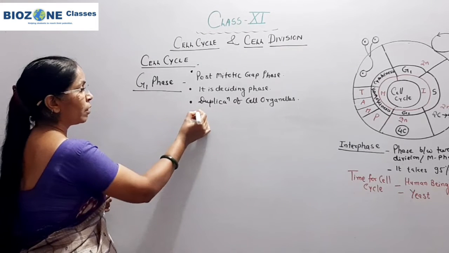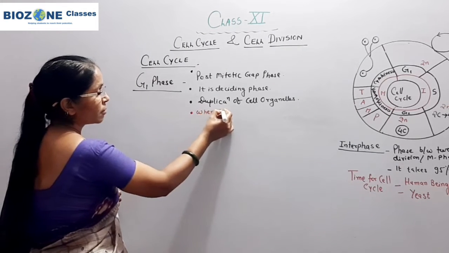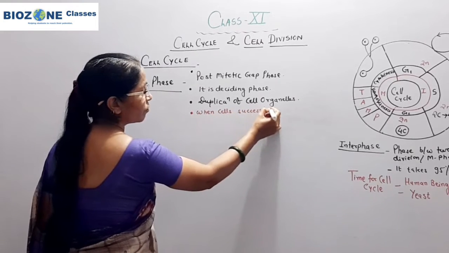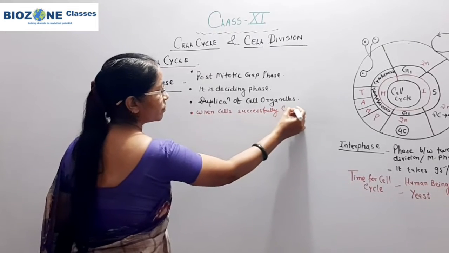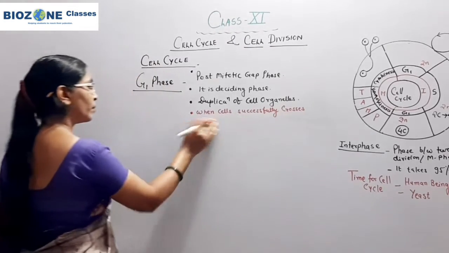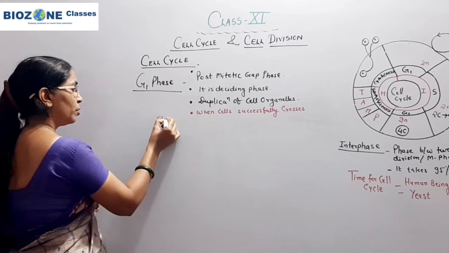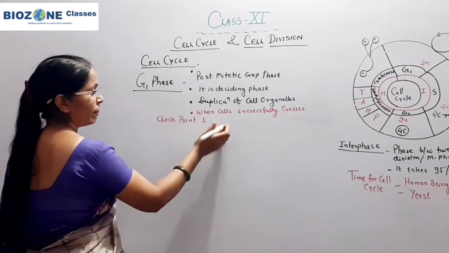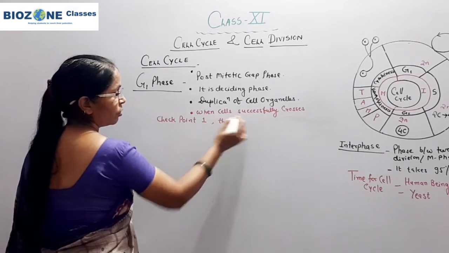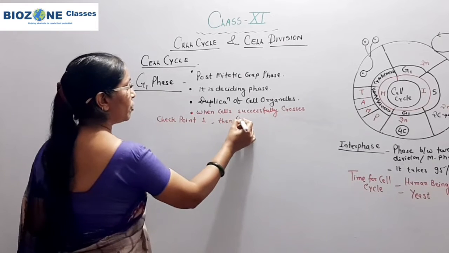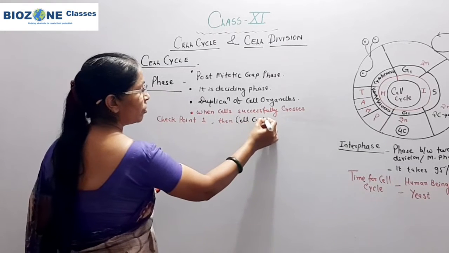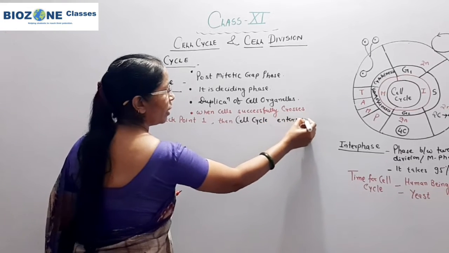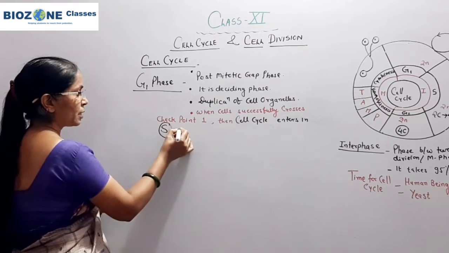So when the cell successfully crosses checkpoint 1, then the cell cycle enters the S phase.